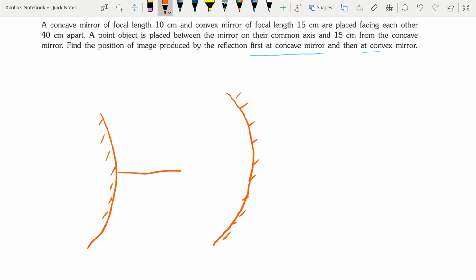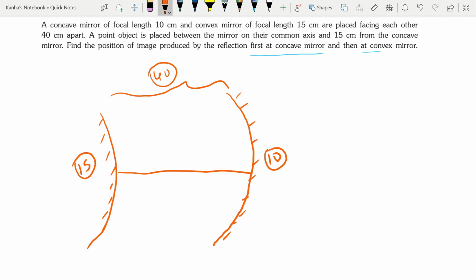Let me make this the principal axis of both of them. Now, it's given that the concave mirror has a focal length of 10 centimeters. So this has a focal length of 10. The convex has a focal length of 15. And the distance between both is, let's say, 40.